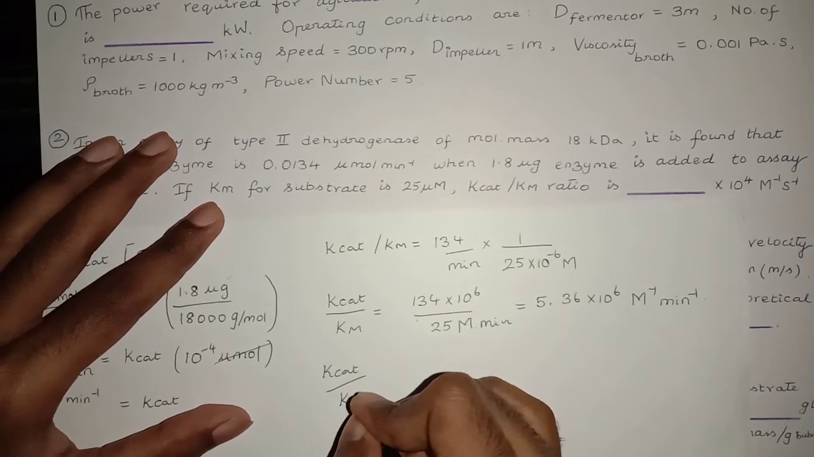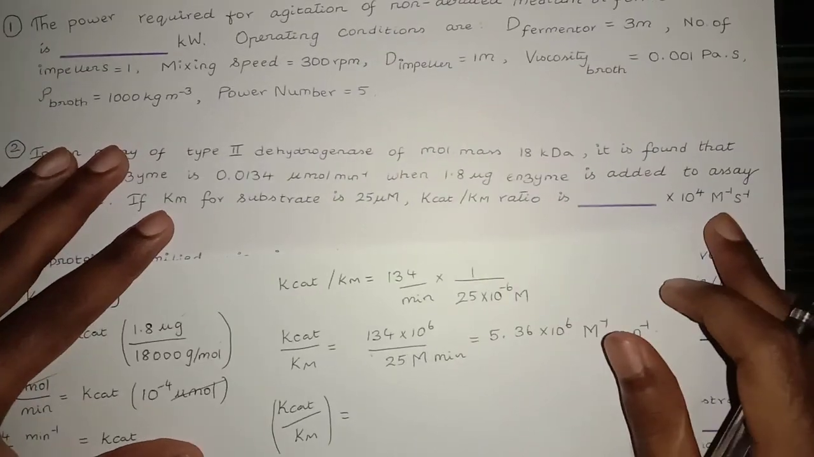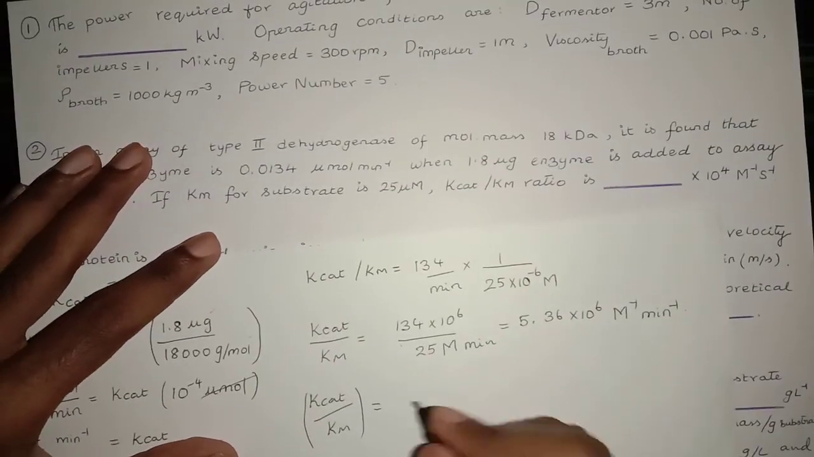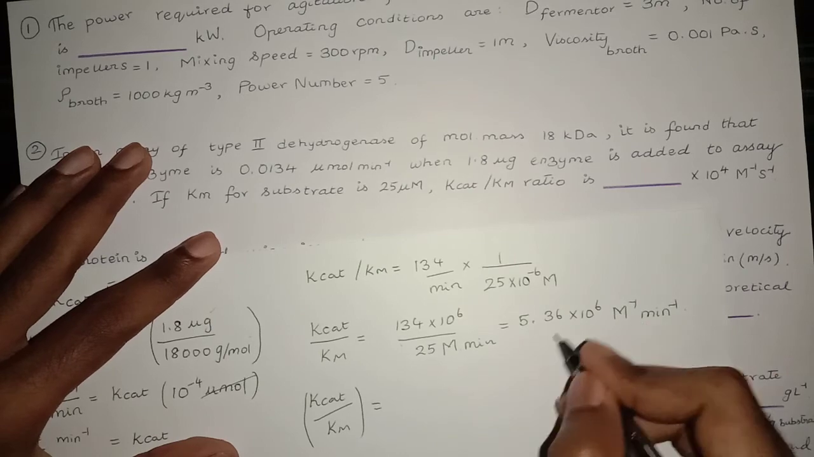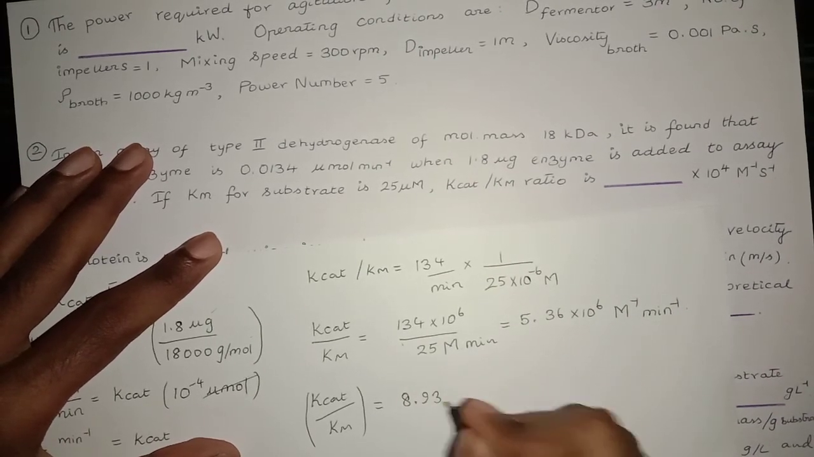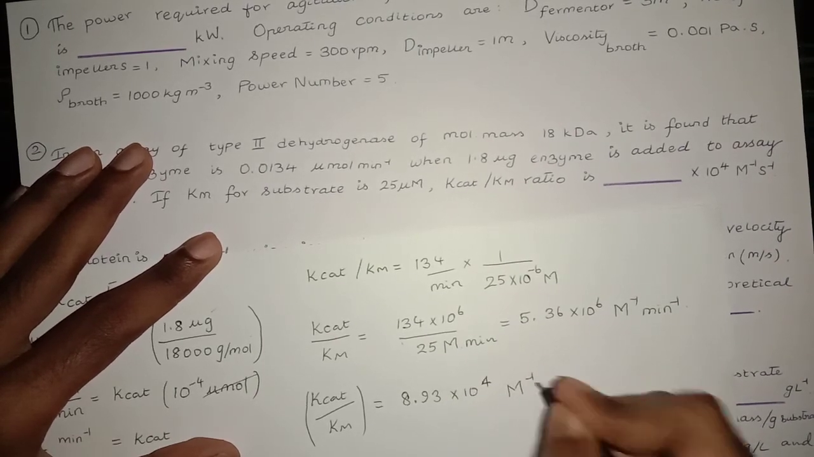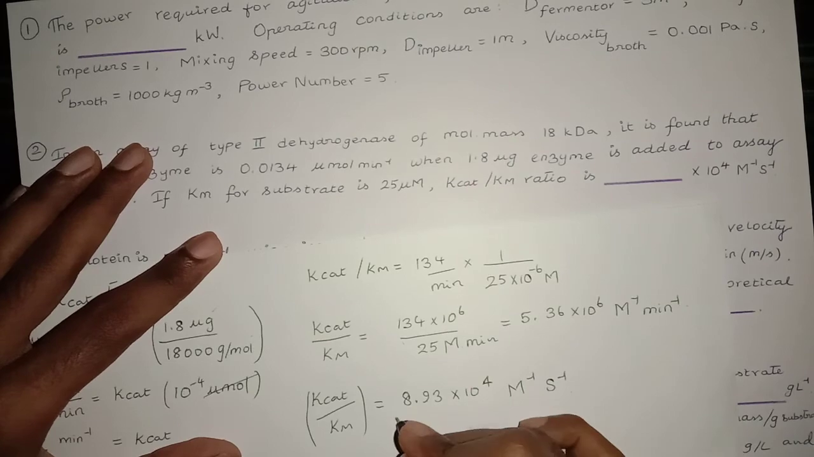Kcat over Km ratio in the units of molar inverse second inverse is given by, so divide by 60. So we get 8.93 into 10 raised to the power 4 molar inverse second inverse.